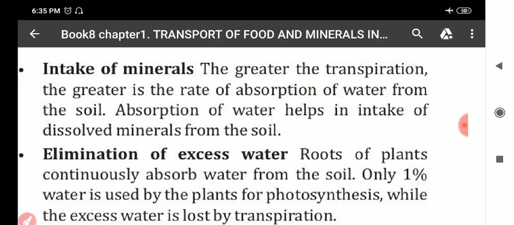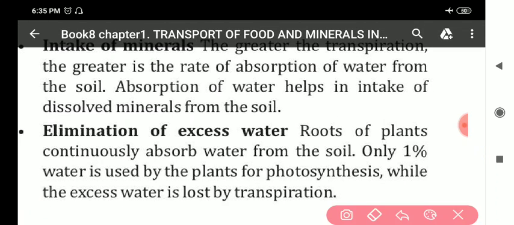elimination of excess water. My dear students, by the help of transpiration, the plants give out excess water. Excess water means extra water. So, roots of plants continuously absorb water from the soil. Only 1% water is used by the plants for photosynthesis, while the excess water is lost by transpiration.